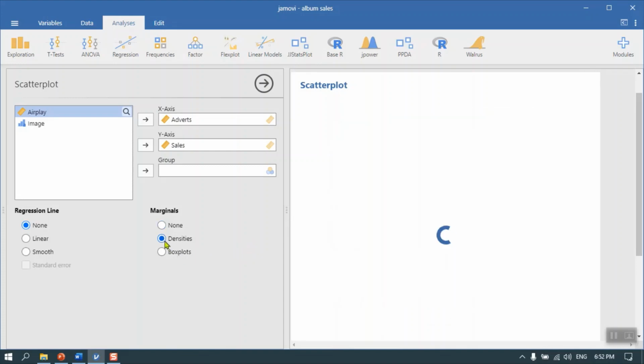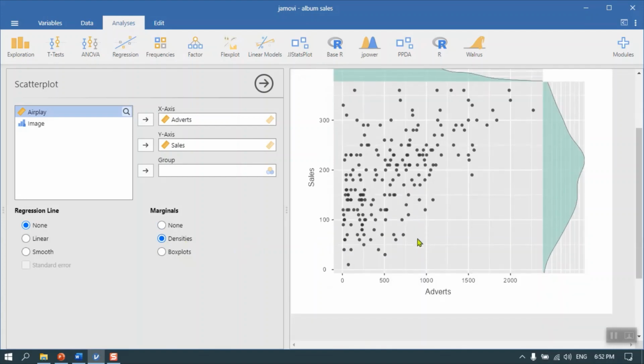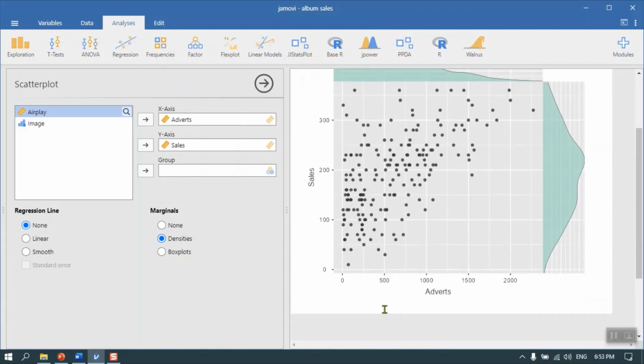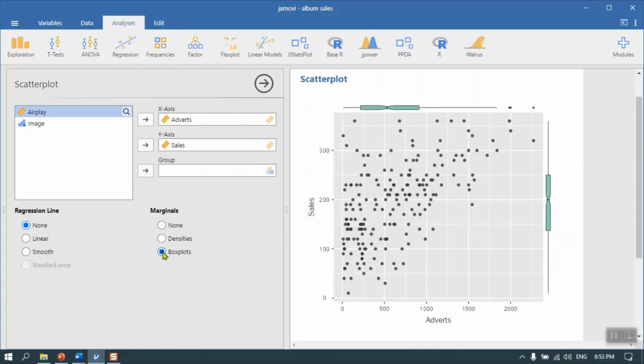Probably not. Why? Because if you look at the density in terms of the adverts, more of them are sitting in this area for adverts, as we saw before. And for sales, it's kind of sideways. You can see it's a bit more symmetric. So it's an interesting connection there.